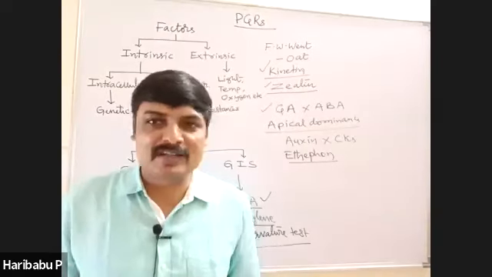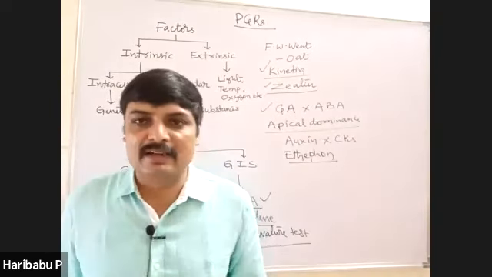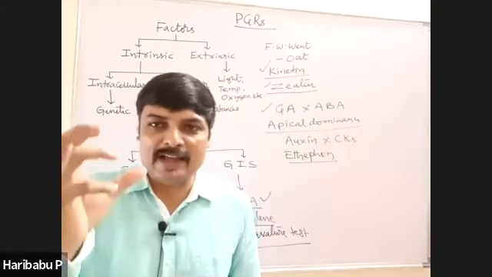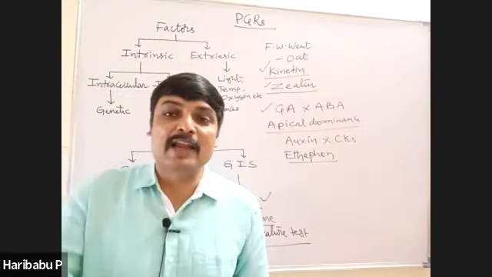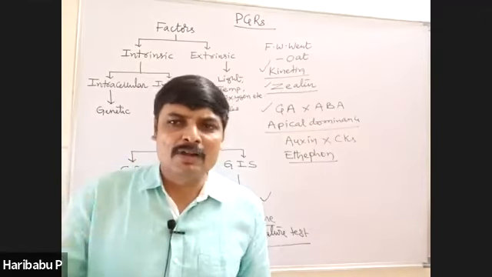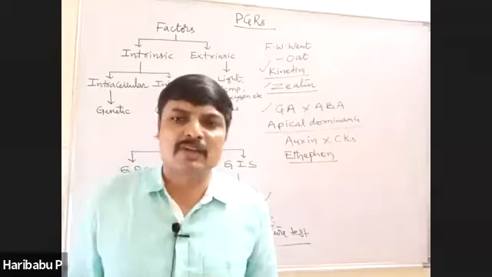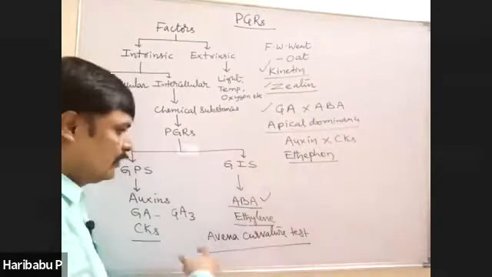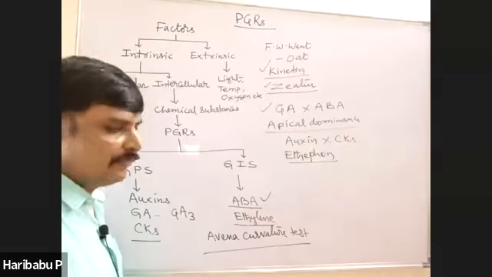Seed germination in peanuts, ethylene. Root hair formation, ethylene. Swollen axis, ethylene. Apical hook formation, ethylene. Like that, you should understand and memorize, then only you can answer the questions. So that is about the hormones and their physiological effects.